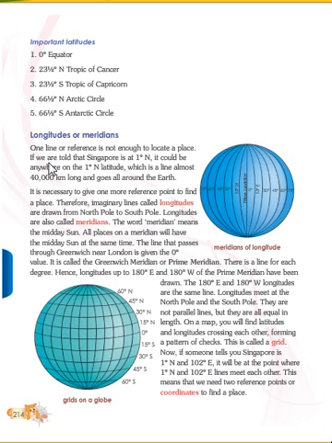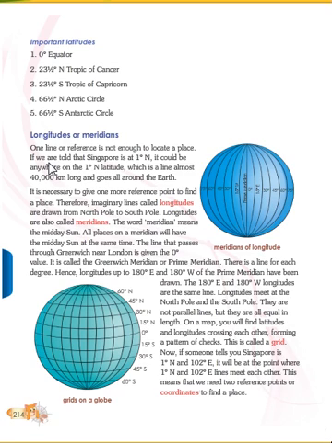It is necessary to give one more reference point to find out the place. So therefore the imaginary lines drawn from North Pole to South Pole are called longitudes. The imaginary lines from North Pole to South Pole are known as longitudes, and the longitude is also known as meridian.